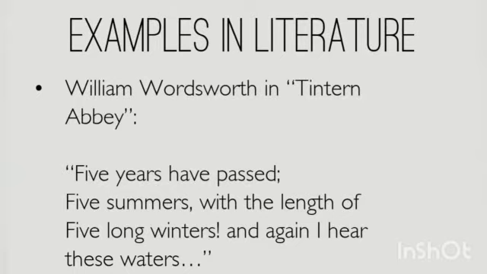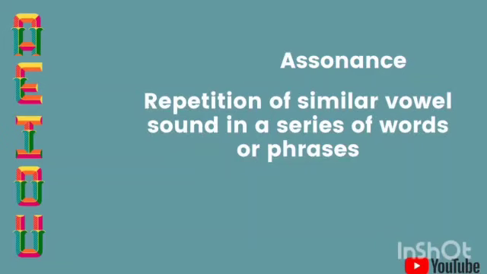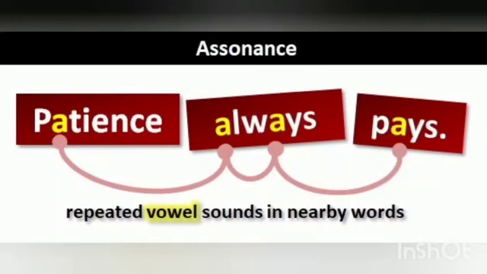Look at the other example, and you can take a screenshot again of this example. Look and try to understand whether you are making out the meaning or not. I'm sure you would have understood it, and if not, then definitely you can reach out and write down your queries in the comment section, and I will definitely reach back to you. So let's now look at the other literary device, that is assonance. Assonance is also repetition, but unlike alliteration, assonance is repetition of a vowel sound. Now for your ease, I am sure that you know the five vowel sounds, that is A, E, I, O, U.